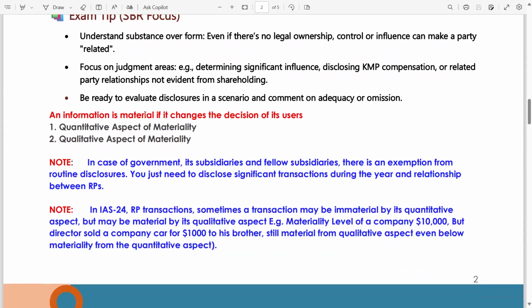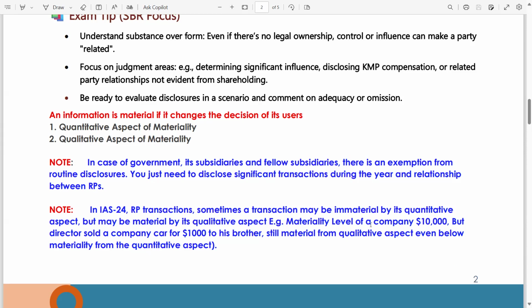Now, information is material if it changes the decision of its user. There is a quantitative aspect of materiality and a qualitative aspect of materiality. There is a note: in the case of government, its subsidiaries and fellow subsidiaries, there is an exemption from routine disclosure. You just need to disclose significant transactions during the year and the relationship between related parties. Note, in IAS 24 related party transactions, sometimes a transaction may be immaterial by its quantitative aspect, meaning amount, but may be material by its qualitative aspect.